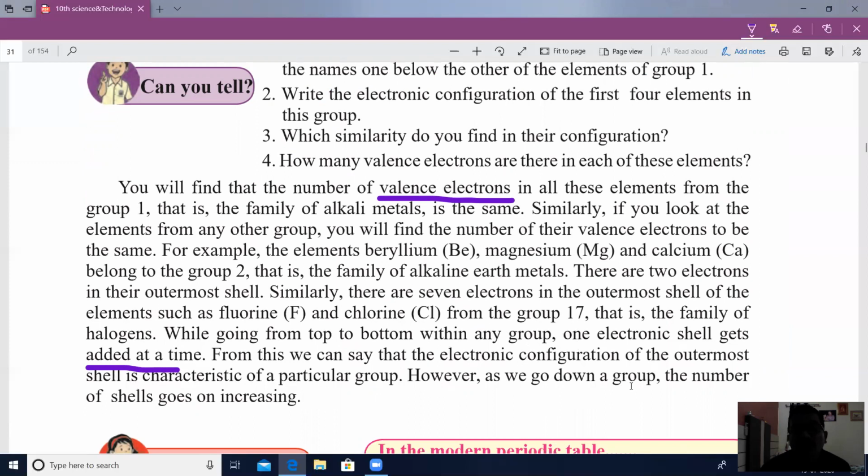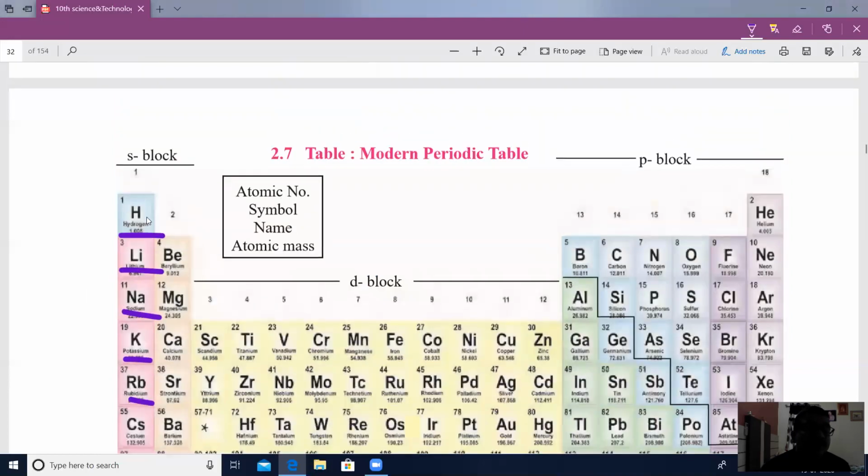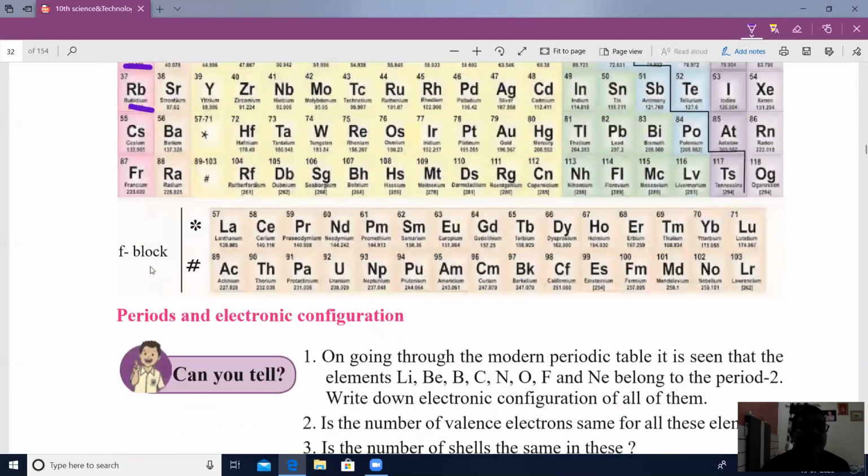As we go down a group, the number of shells increases. Hydrogen has 1 shell, lithium 2 shells. The first shell contains 2 electrons, the other contains 1 electron. Like that, the shells increase, but the outermost electron count is similar.